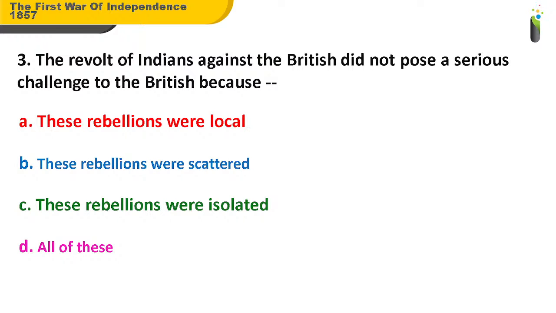So, what should be the answer for this? The revolt of Indians against the British did not pose a serious challenge to the British because of dash. Come on, answer.